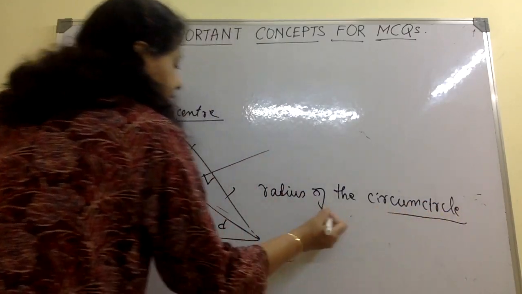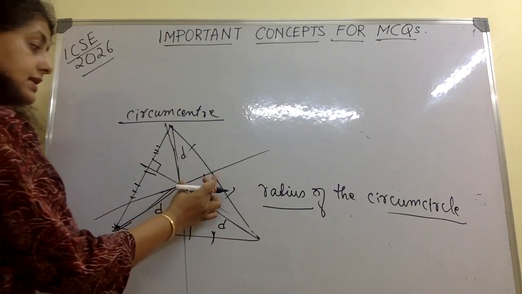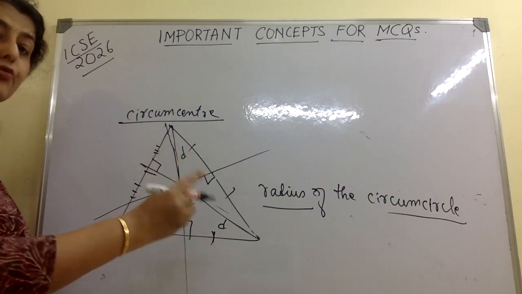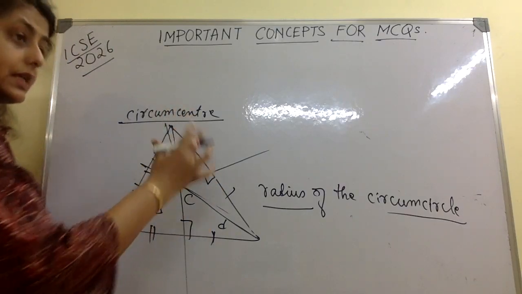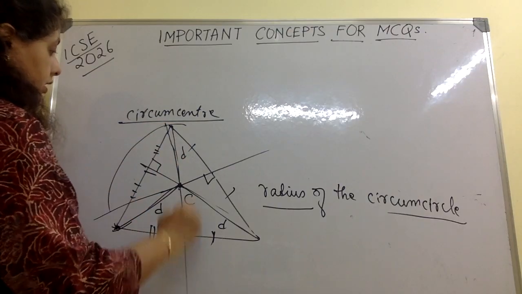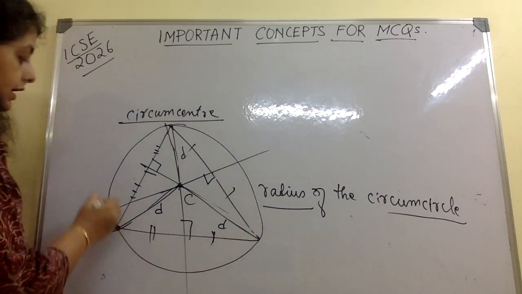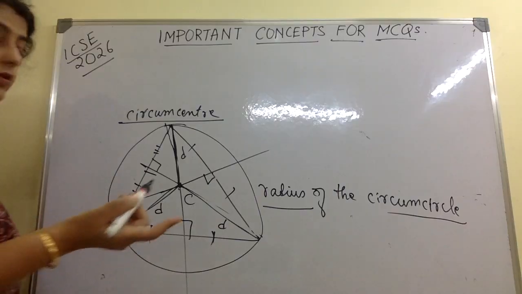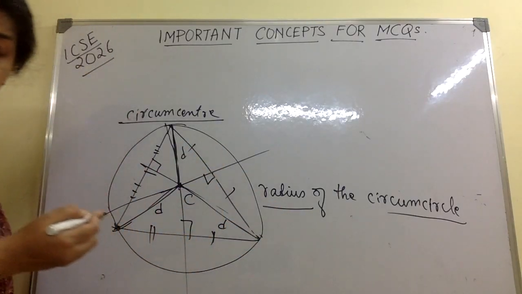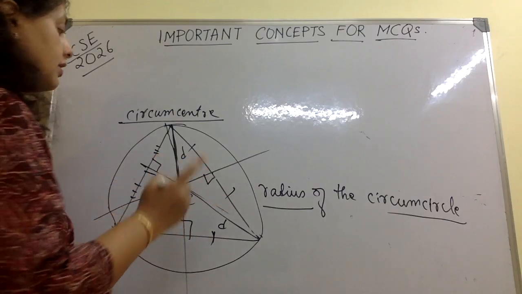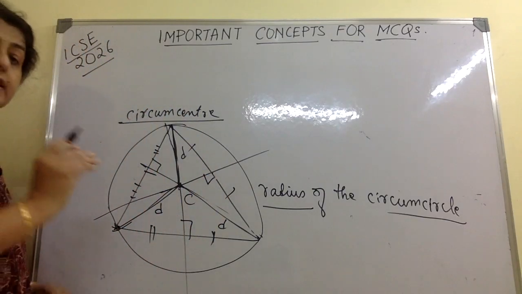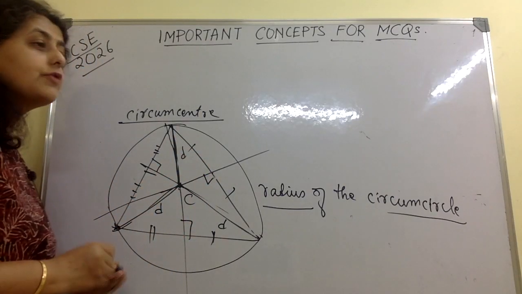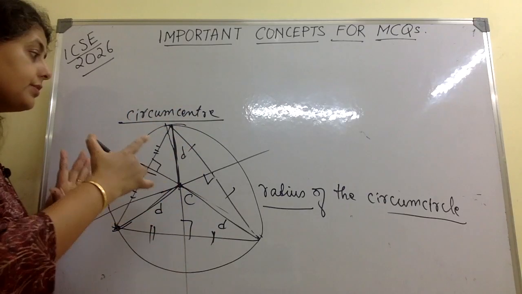Before, the distance from the incenter to the sides was equal to the radius of the incircle. Now, what is the circumcircle? It is circumscribing a triangle. So this distance has to be equal because it is, after all, the radius. What you must remember is: incenter is equidistant from the sides, circumcenter is equidistant from the vertices.